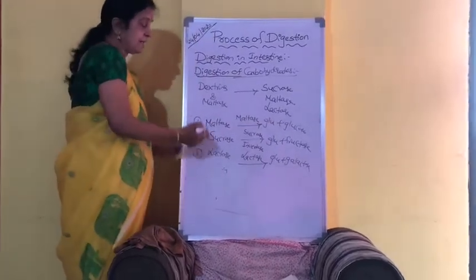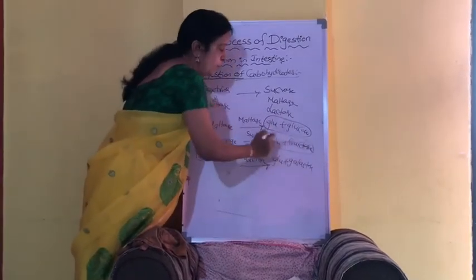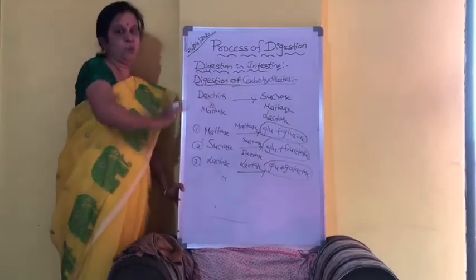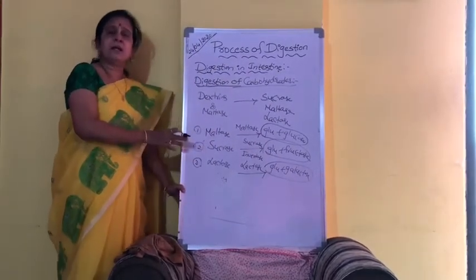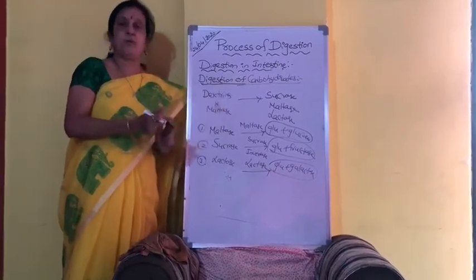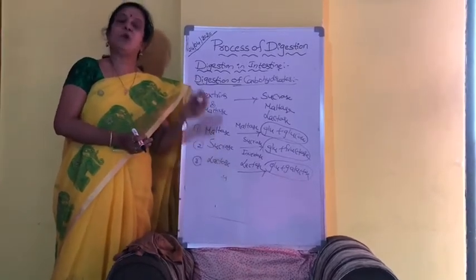So like that, the disaccharides will be finally converted into monosaccharides, which are the end products of carbohydrate. So in that way, the complex fats, proteins and carbohydrates will be converted into simple micromolecules.